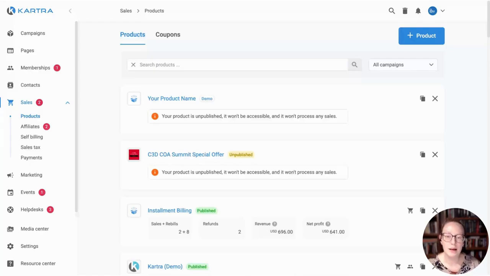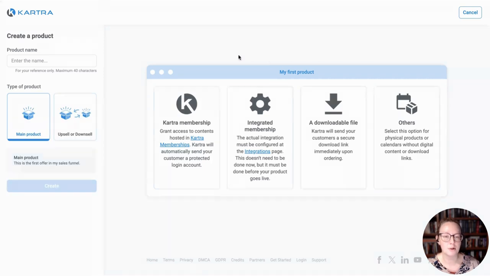Today I'm going to show you how to set up a product and how easy it is to get going. So in your account, you go over here to the sales and then the products area. To create a new one, we're going to press plus product, or if you wanted to open one that you already have, you just need to click the product name here. We're going to start a new one for this demo. So I'll click plus product.